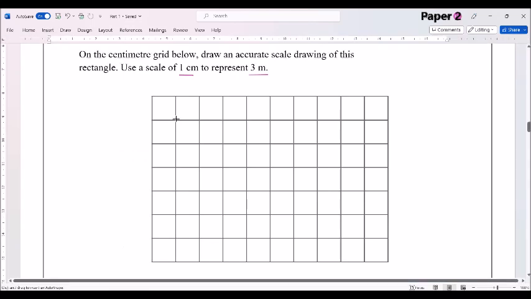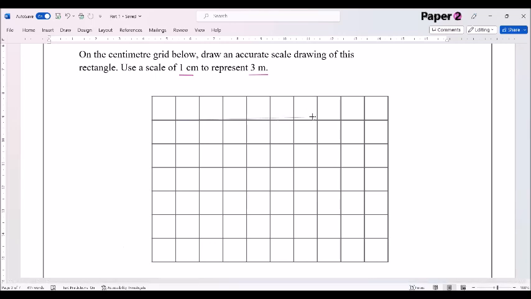I don't have a ruler on the screen, but we're going to use a straight line tool here. So that's just going to go across here. So 1, 2, 3, 4, 5, 6, 7 centimeters just going across there. So 7 centimeters in there, like that. Okay, so there's my first line.